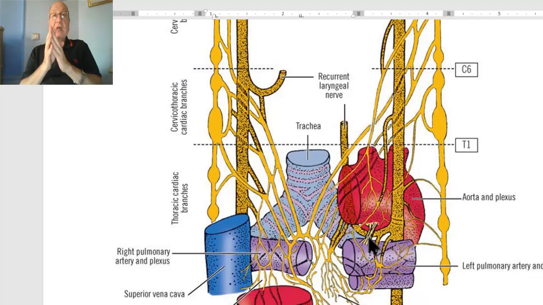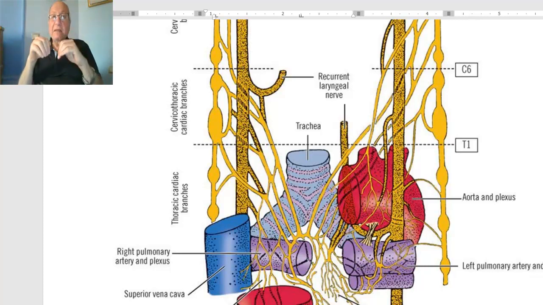These preganglionic fibers relay in the parasympathetic ganglia in the wall of the heart. Therefore, all the course of the parasympathetic fibers to the heart are preganglionic parasympathetic, and the postganglionic fibers arise from the heart.